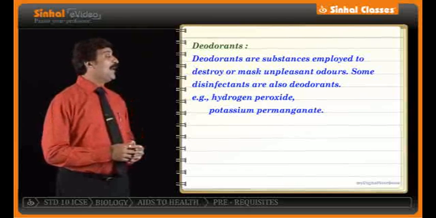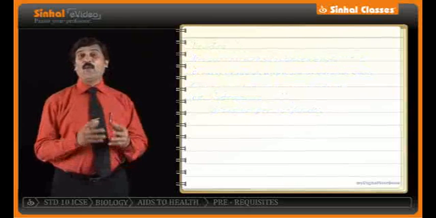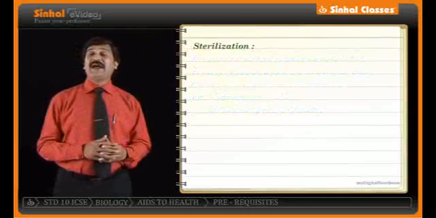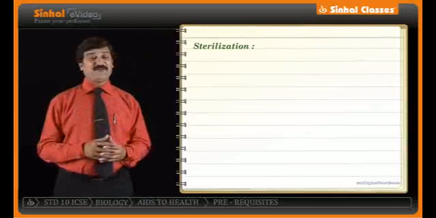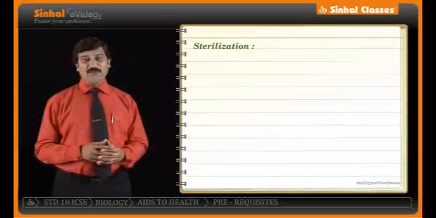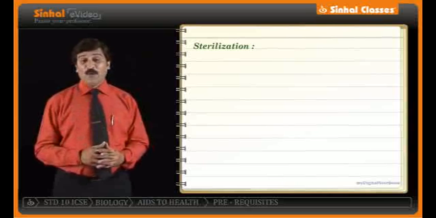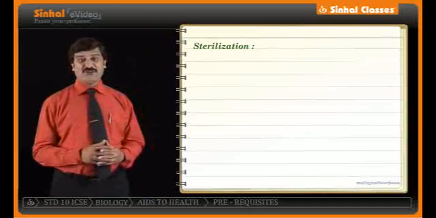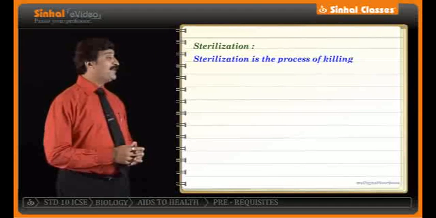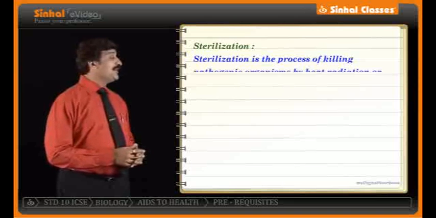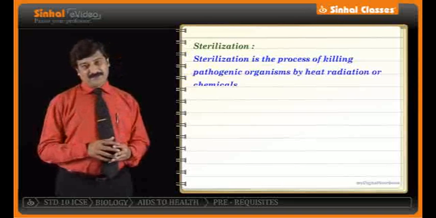Let's take into account the meaning of the words like what is sterilization and what is pasteurization, so you can understand the basic difference between the two. On the monitor, we first go with what is sterilization. Sterilization is the process of killing pathogens, organisms by heating, radiation, or chemicals.